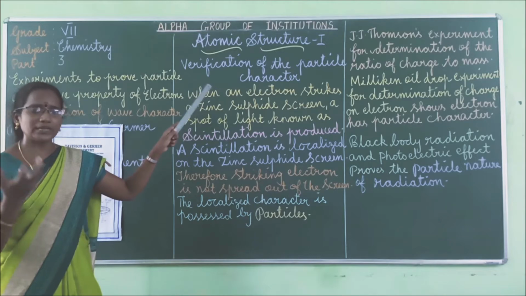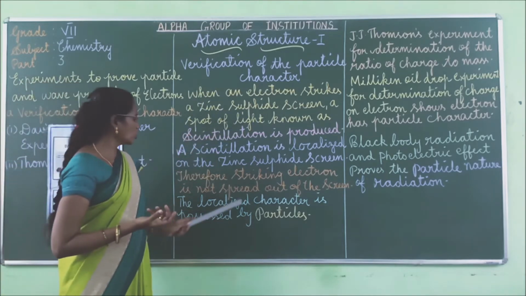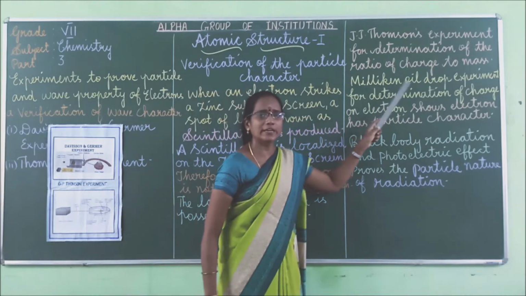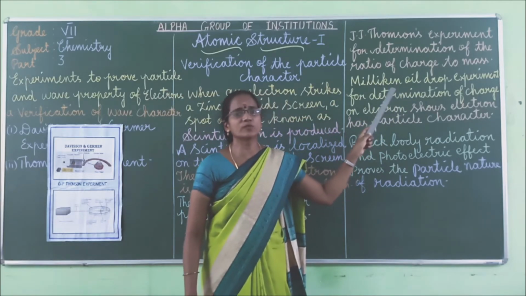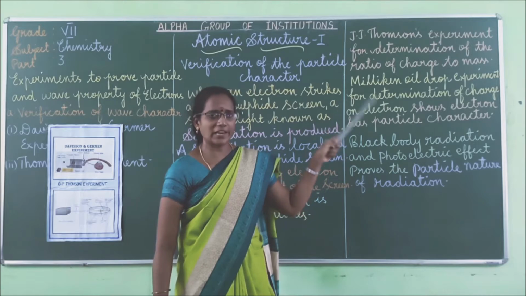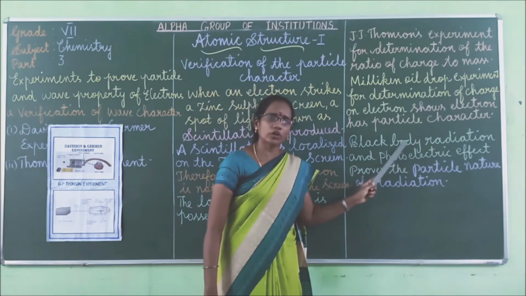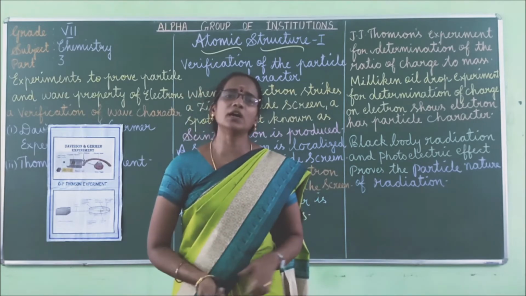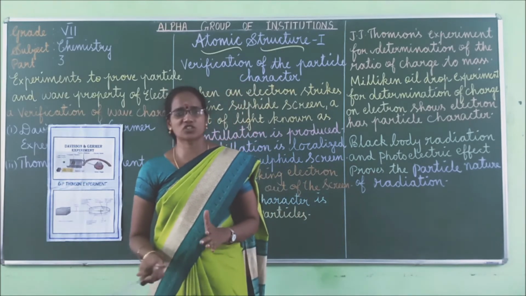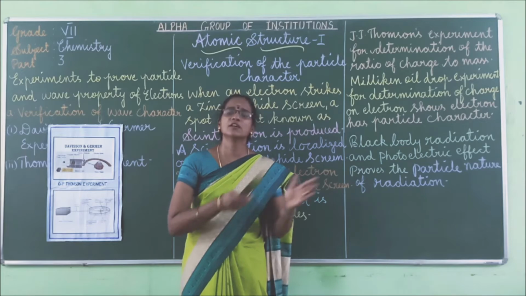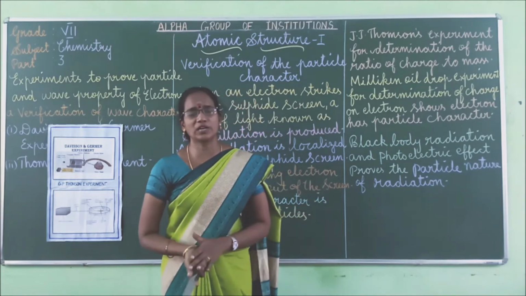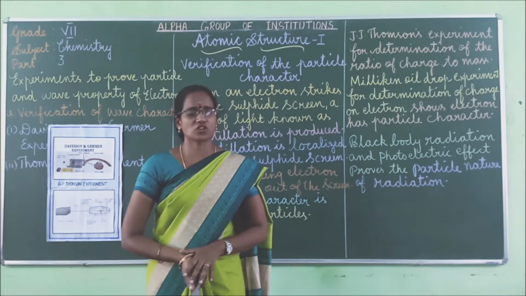Next one, J.J. Thomson experiment and Millikan oil drop experiment also prove the particle nature of electron, followed by photoelectric effect and black body radiation experiments. So electron possesses both material particle as well as wave nature.